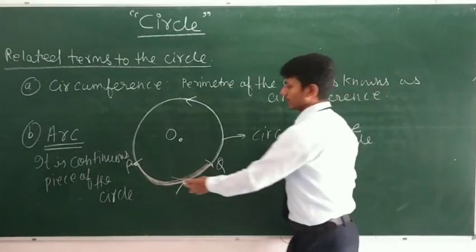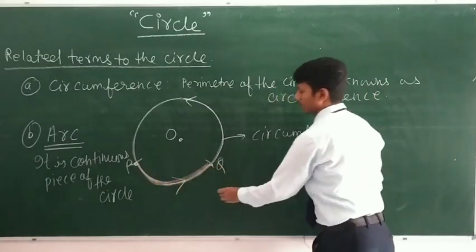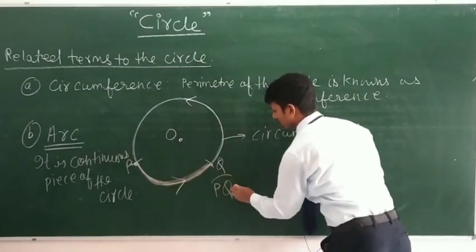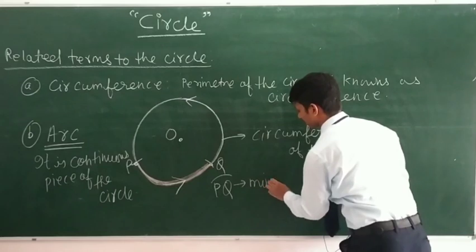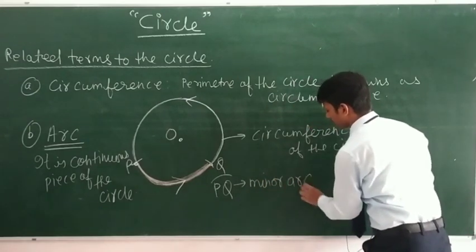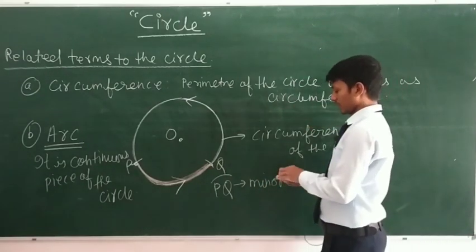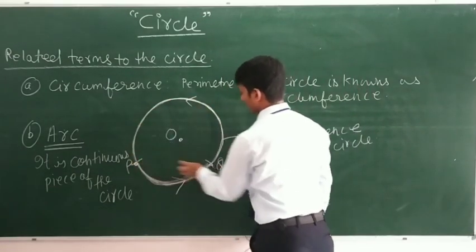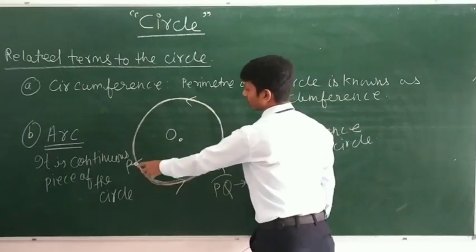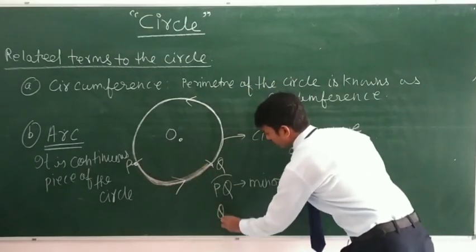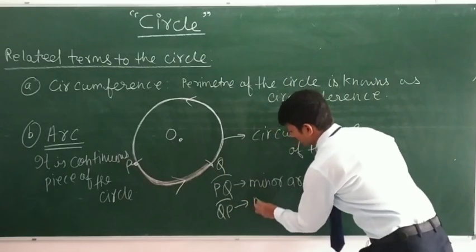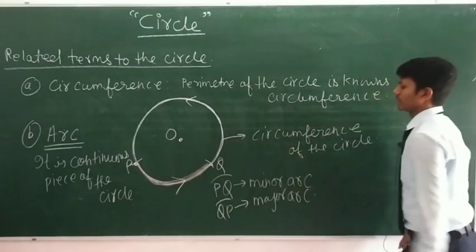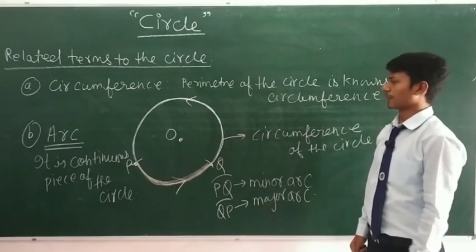This arc PQ is actually the minor arc, and this other arc is QP. See the rotation, that is QP. So QP is the major arc.